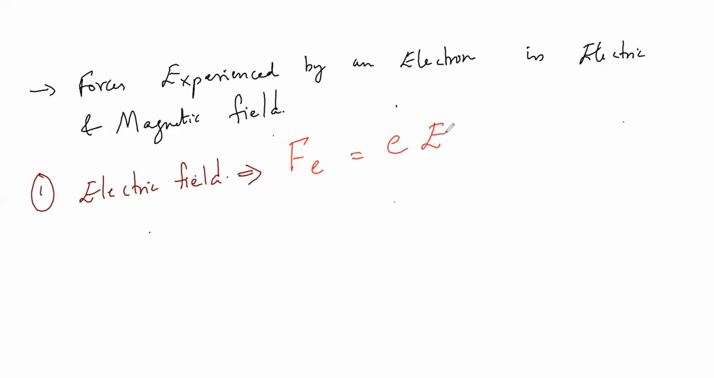What is e actually? Small e is the charge of an electron. What is capital E? Capital E is the electric field strength. That's all. Correct? Capital E is the electric field strength, or I can say it as the electric field intensity, the strength experienced by the electron. Electric field strength or intensity.